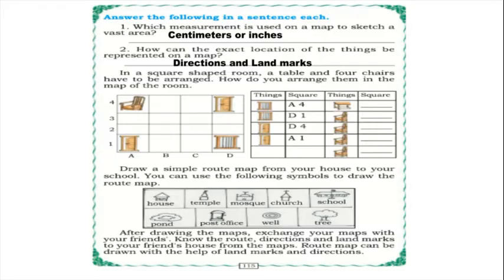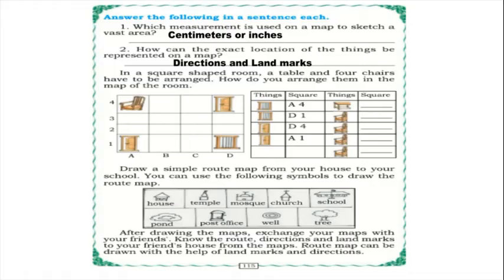For example, house, temple, mosque, etc. Many are there. With these landmarks, you should draw a map from your school to your house. After drawing the maps, exchange your maps with your friends. Know the route, directions and landmarks to your friend's house from the maps. A route map can be drawn with the help of landmarks and directions. You can exchange and share your direction or your map with your friends.